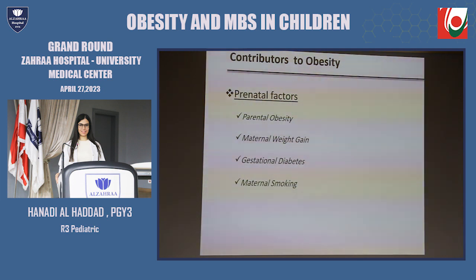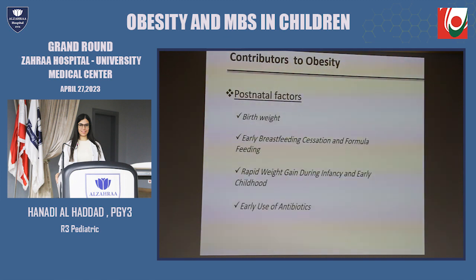Pre-gestational adiposity and weight gain during pregnancy are associated with a high risk of obesity in children, and we have maternal smoking. For the postnatal factors, infants with a low birth weight, lower than 2.5 kilograms, and more than 4 kilograms are associated with an increased risk of childhood obesity compared with children with a normal birth weight between 2.5 and 4 kilograms. Breastfeeding cessation before 6 months will lead to increased risk of obesity in children and overweight by 12 months. And we have the early use of antibiotics.